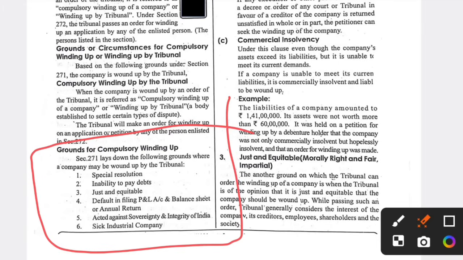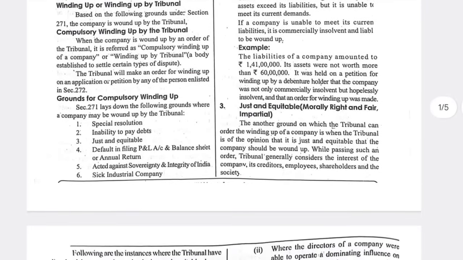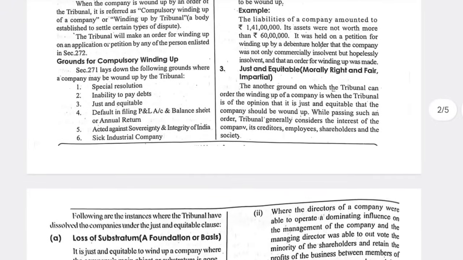Just and equitable is nothing but another ground on which a tribunal can wind up a company, in the opinion of equitable things. Creditors, employees, stakeholders, shareholders, whoever it might be, justice and equity should be there for them also. Next one, default in filing profit and loss account and balance sheet or annual return. If a company is closing, it should file the trading account, profit and loss account, balance sheet or any annual return. It should clear its accounting records, and only then will a company get wound up.